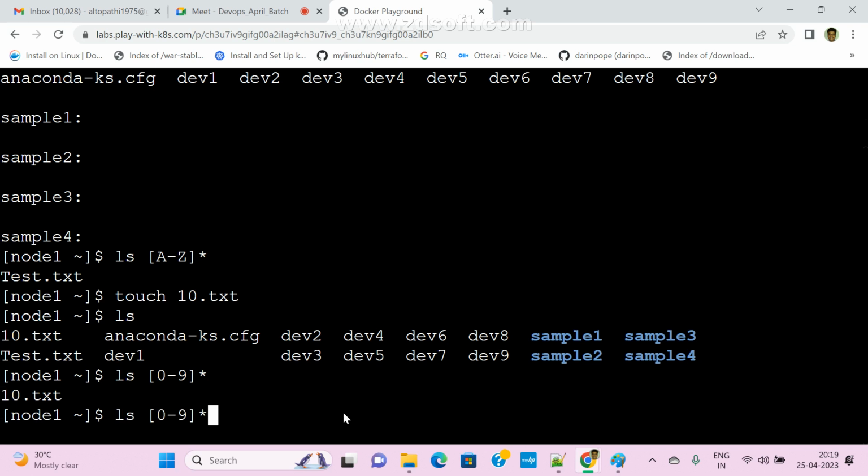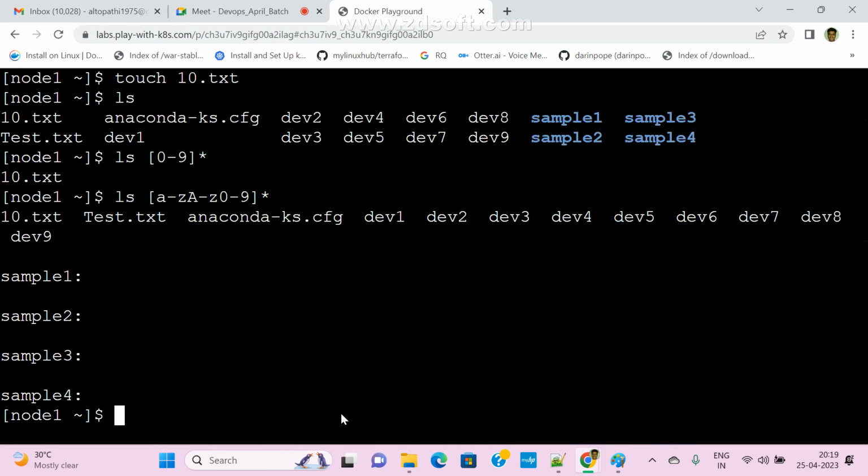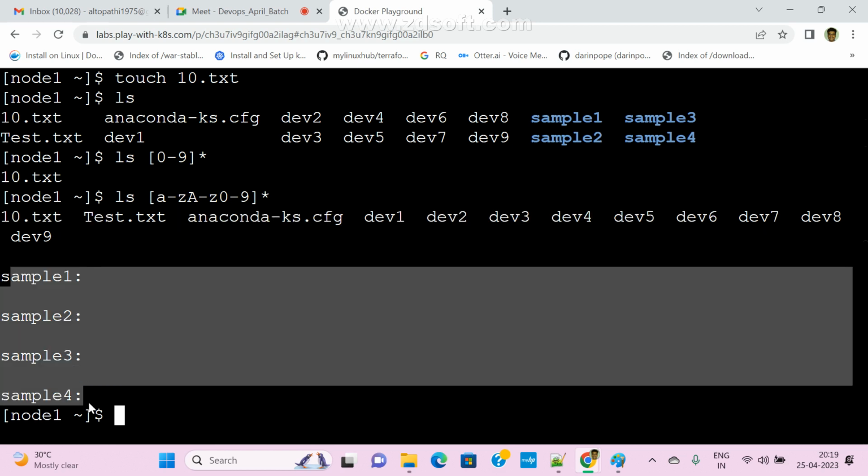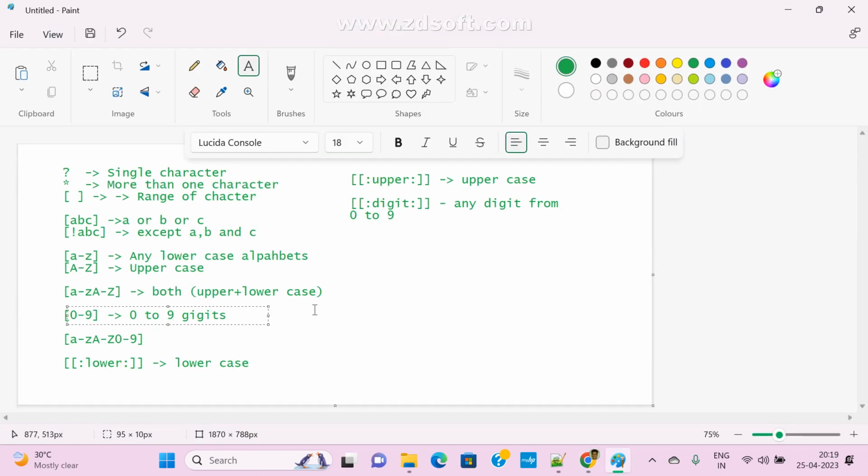No, no, I want all. In that case, now tell me: capital A hyphen Z. Now it will display. Guess the output: it will display all. Number related, uppercase related, lowercase related, all. The first letter can be anything, even a number or any uppercase or any lowercase, whatever it may be. I hope you got it, right?